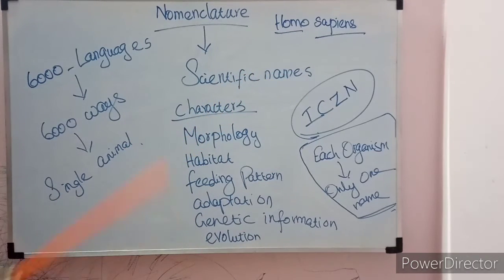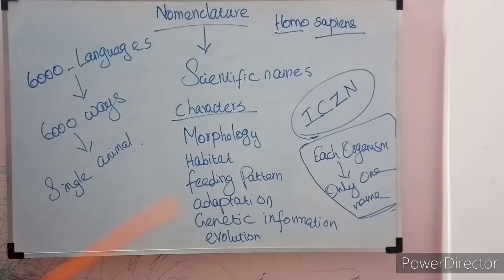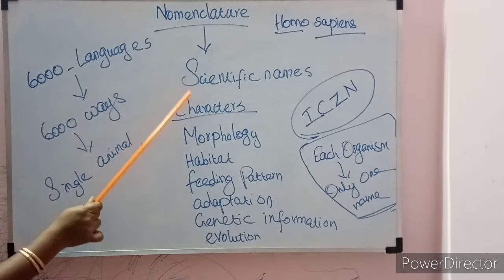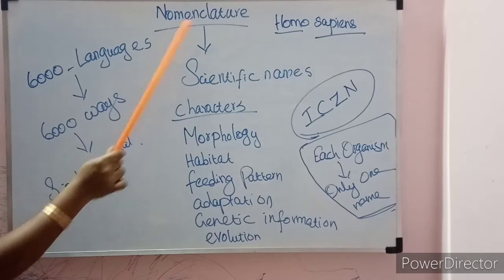Why do we need this scientific name? Because throughout the world, more than 6,000 languages are practiced by humans. So a single animal can be named in more than 6,000 ways. It will truly make confusion, because throughout the world, in 6,000 languages, there are 6,000 ways to name a single animal. So it will make confusion, and that is why we need the scientific name. So the scientific name given to a single animal or taxonomic group is called nomenclature.